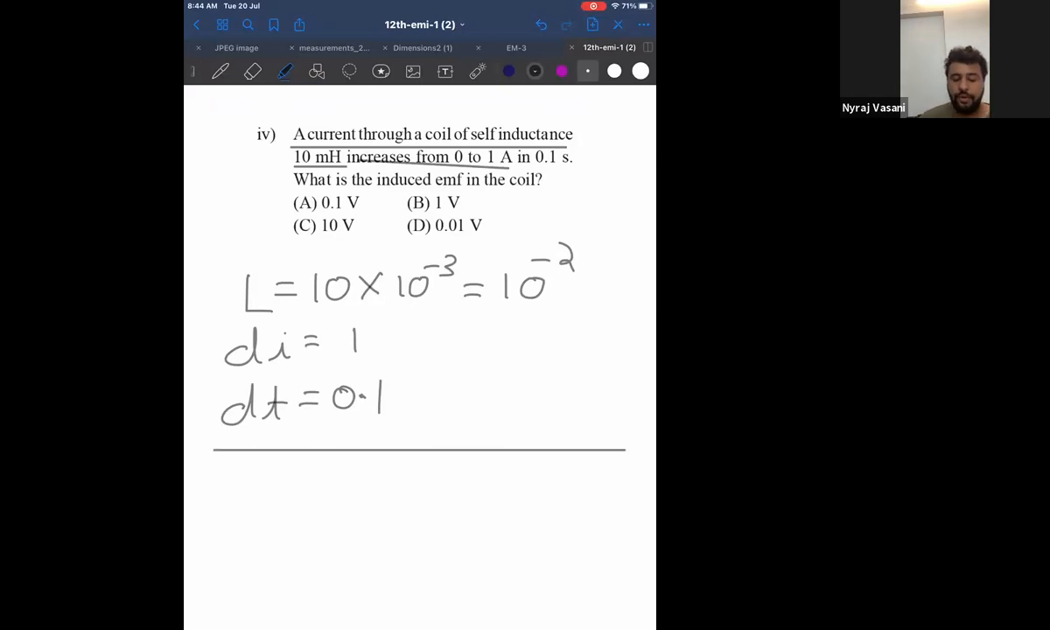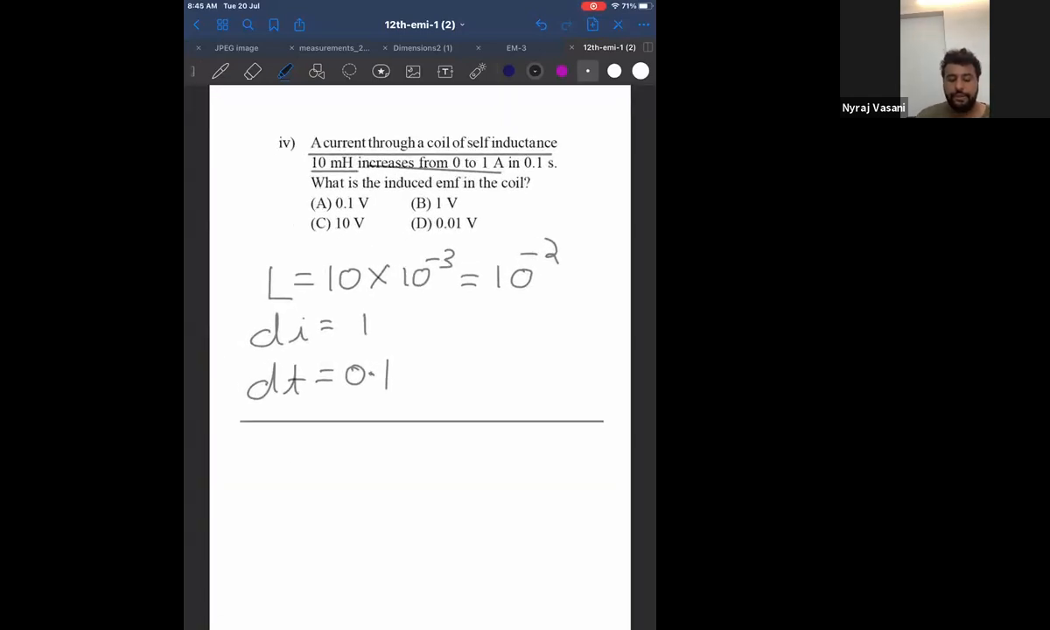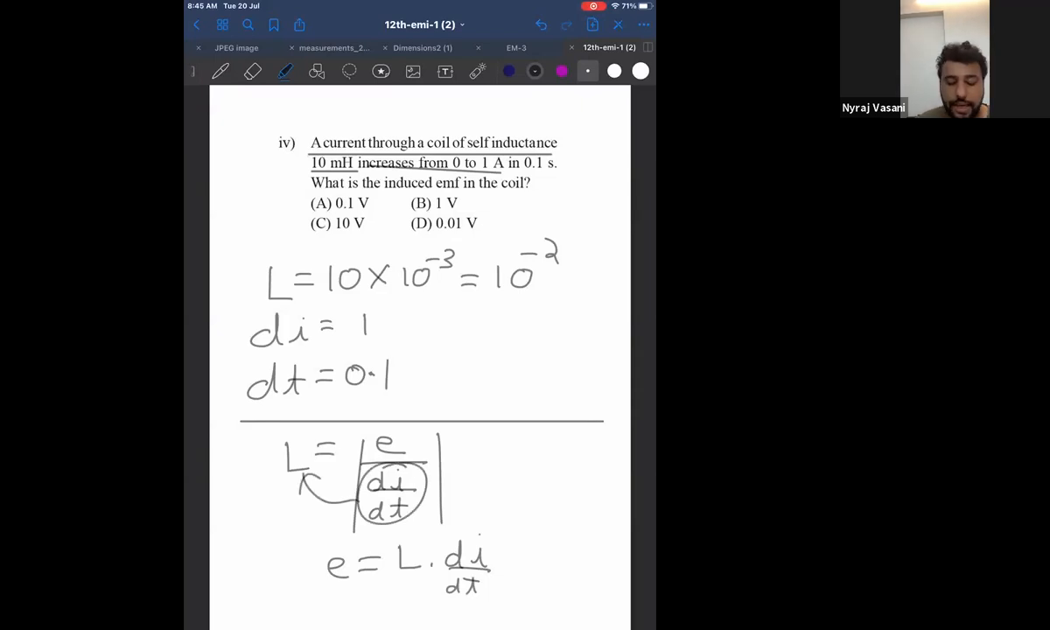Now, I know the formula for induced EMF is L is equal to E upon di by dt. From this formula, can I say E is equal to L into di by dt, correct? Di by dt, if I take it on the other side, it becomes E is equal to L into di by dt.